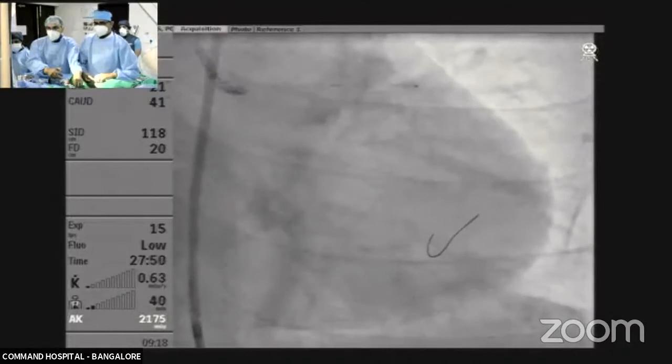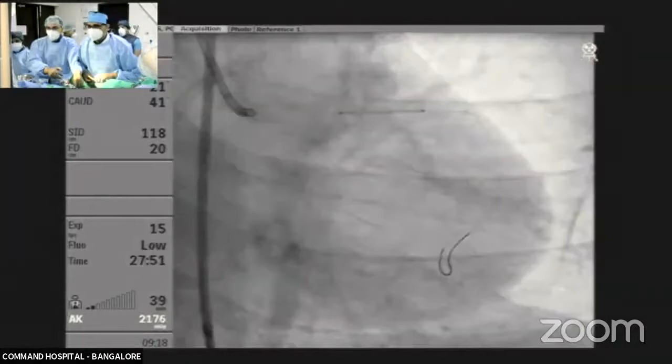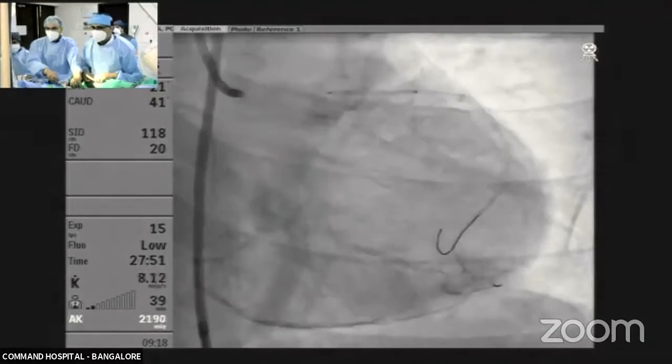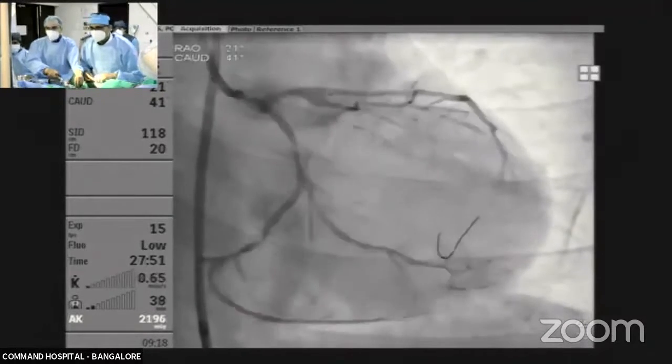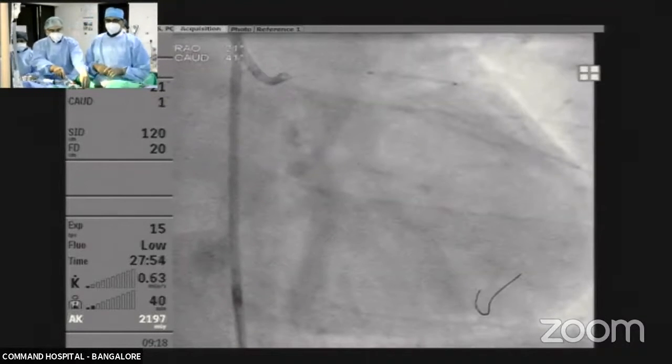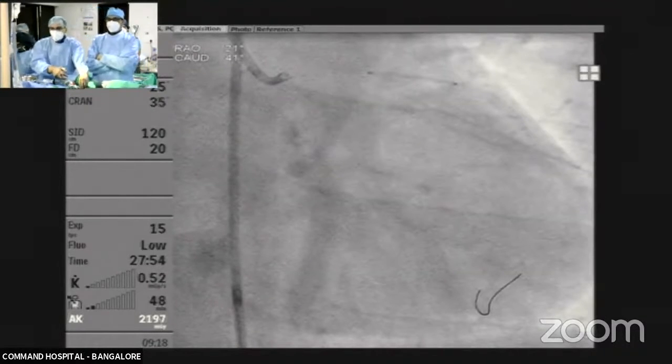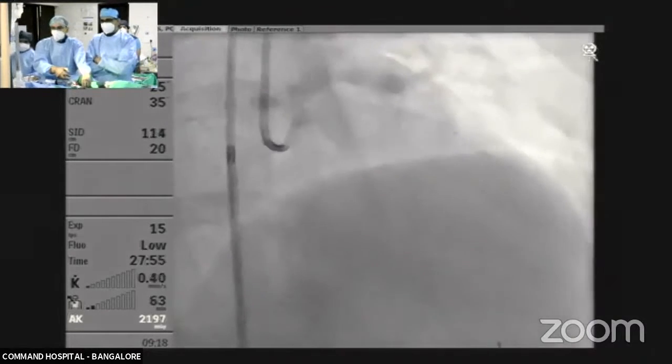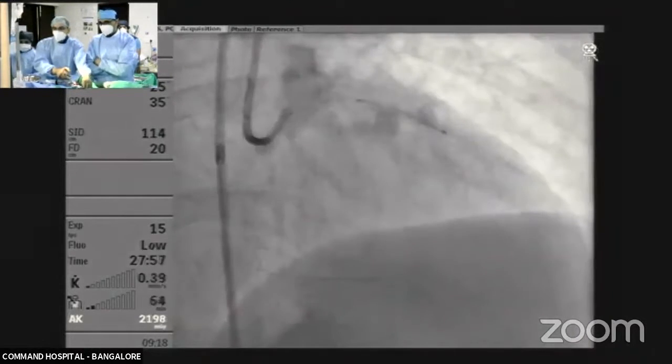Yeah, ready for a SNM? We need to pull back a millimeter, I feel. Right, let us come to cranial now. I think that's nice. Little puff. Yeah, ready for SNM?